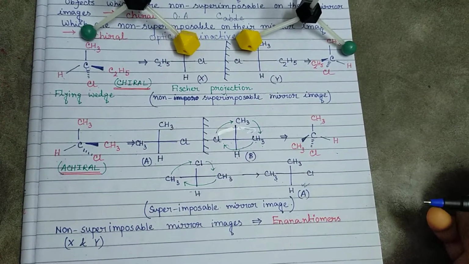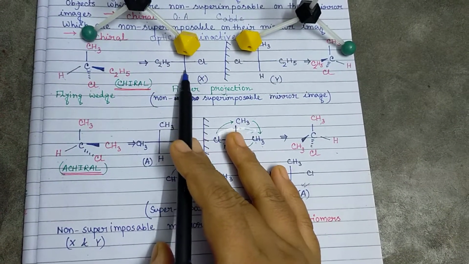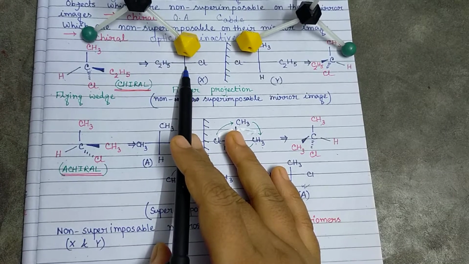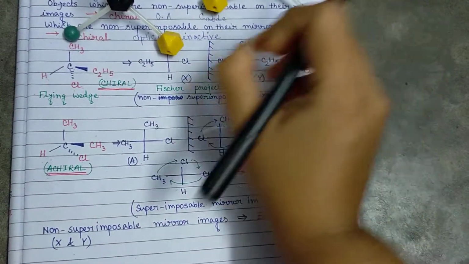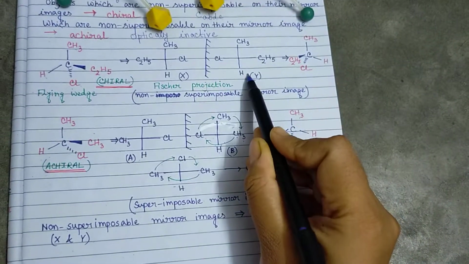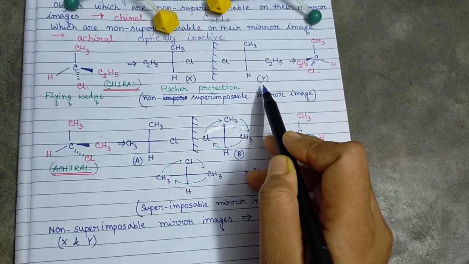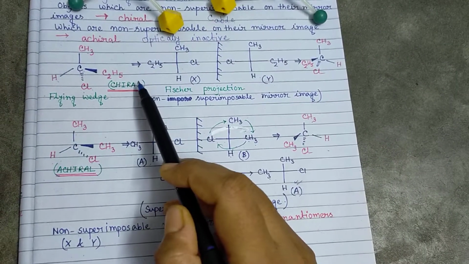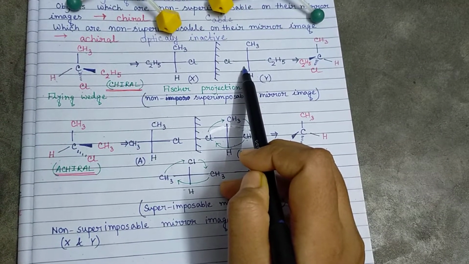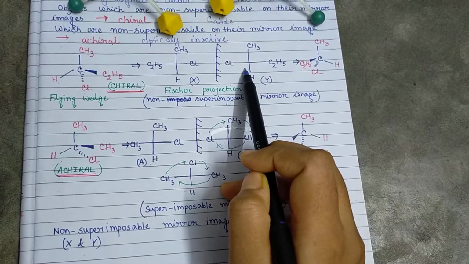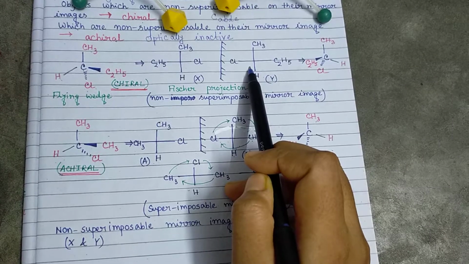So for an SN2 reaction, the reactant will be with this configuration and the product will be with the opposite configuration, this one. So there will be inversion of configuration, and for an SN1 reaction there will be one product with inversion of configuration and another one with retention, where the nucleophile attacks from the same side as the leaving group.